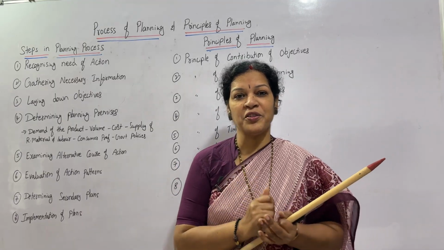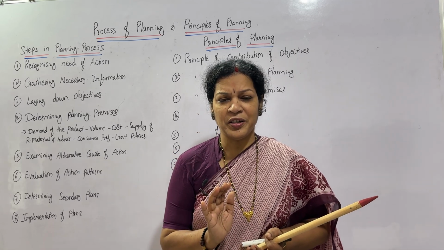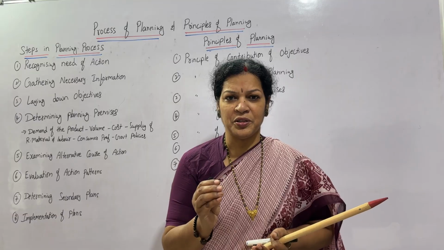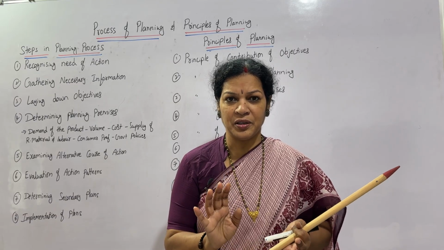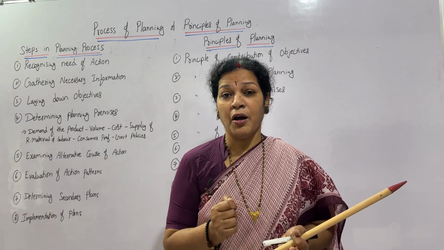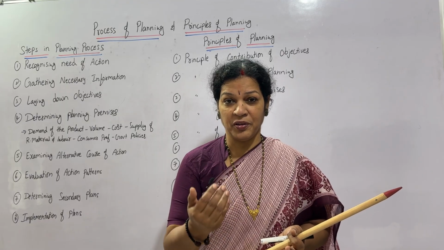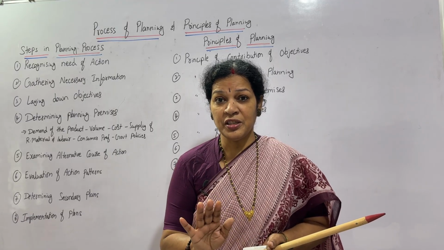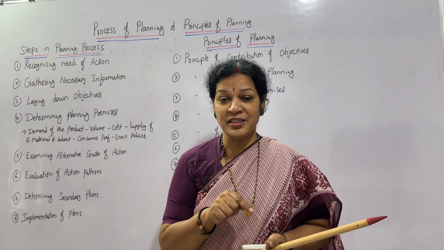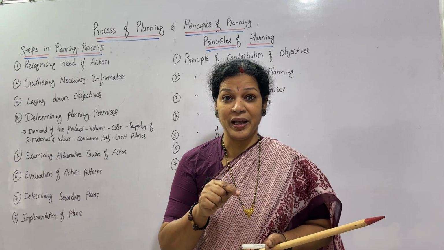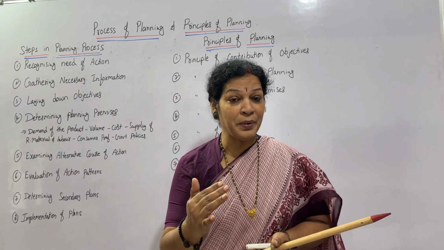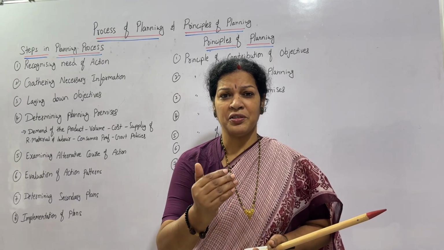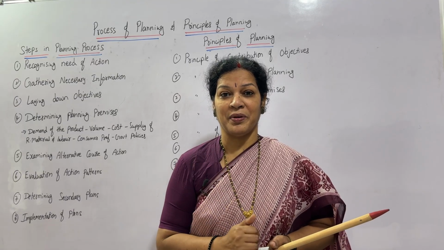Let's see first the process of planning. Some understanding you got through the previous videos, what is planning, some objectives, and how do we go for planning. Now we'll see the process. How do you proceed? What is the process of planning? Planning means it is for the future. Future is uncertain. For an uncertain future, we are making some plans, which may or may not be executed. But to some extent, it must be implemented properly.